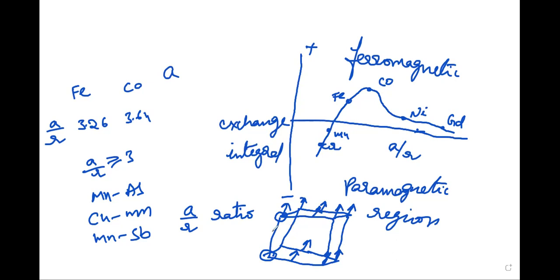The exchange energy is due to the parallel orientation of their spins like this. So this is the Heisenberg model to explain ferromagnetism.